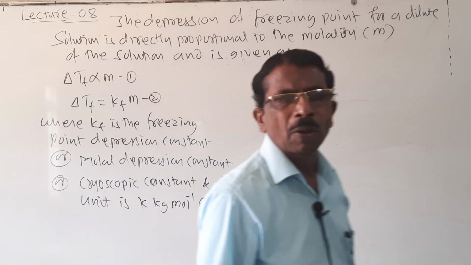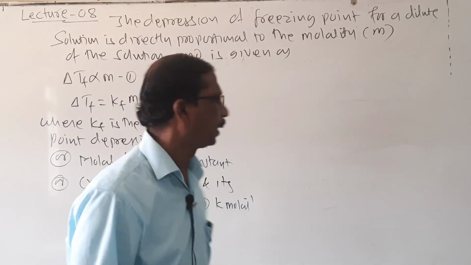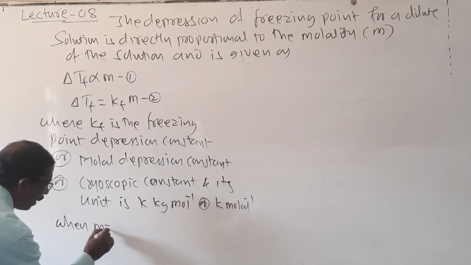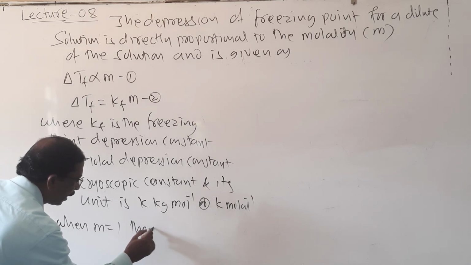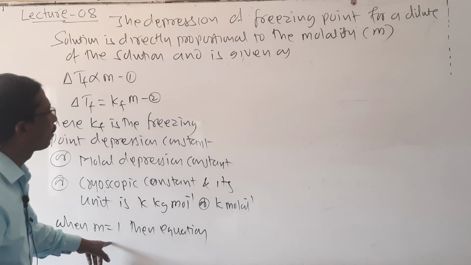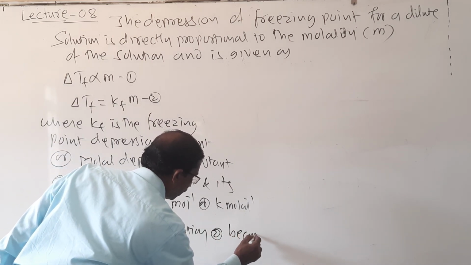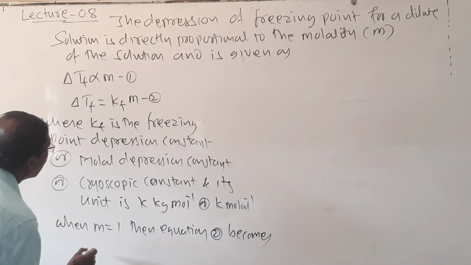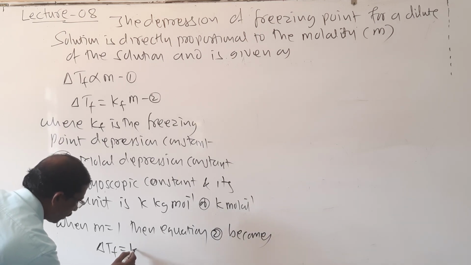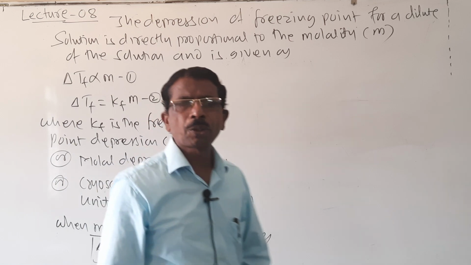Then students, when the molality is equal to 1, or molality is equal to unity, then what happens here? When M is equal to 1, then equation 2 becomes delta TF is equal to KF.